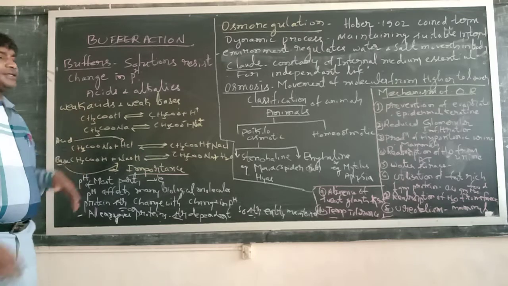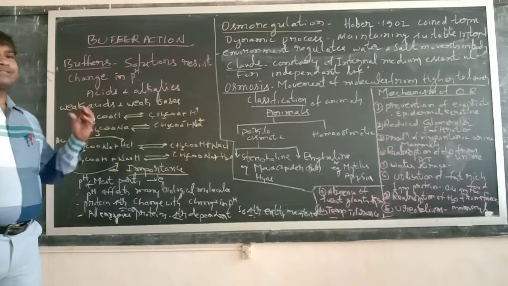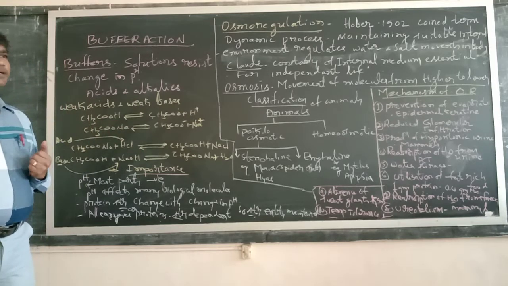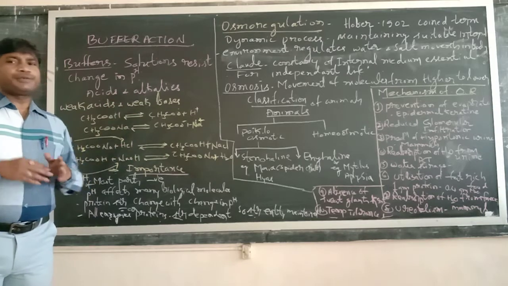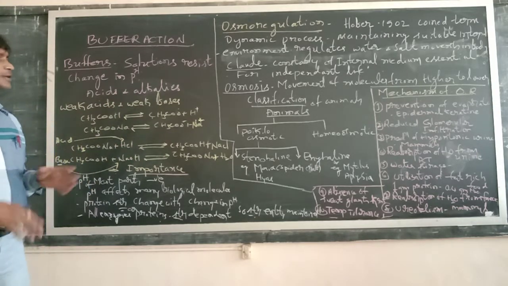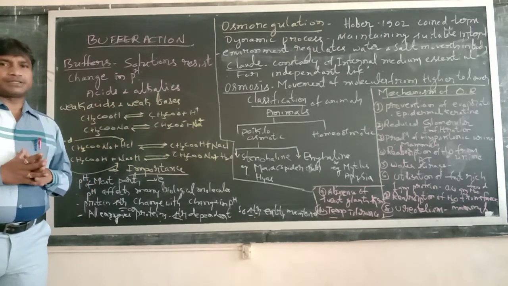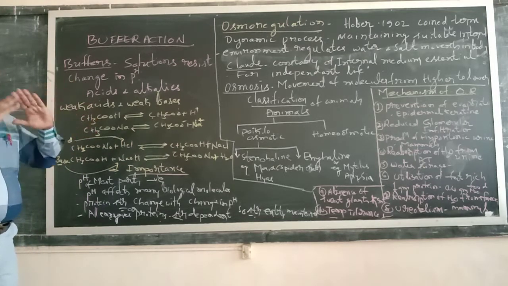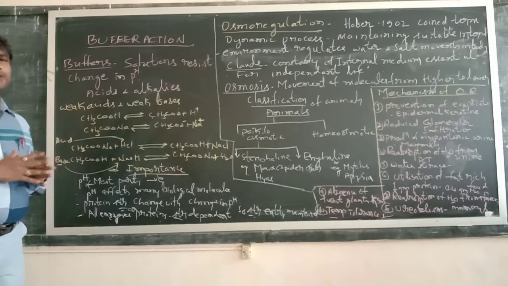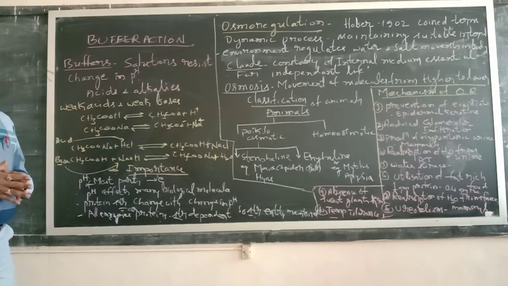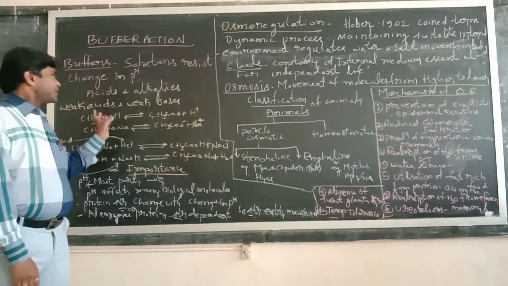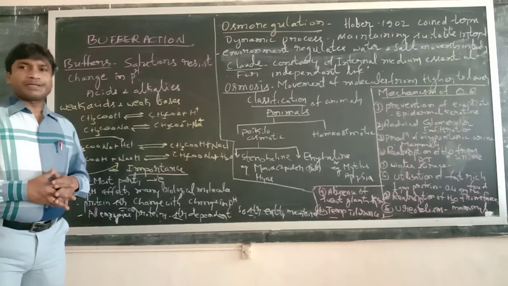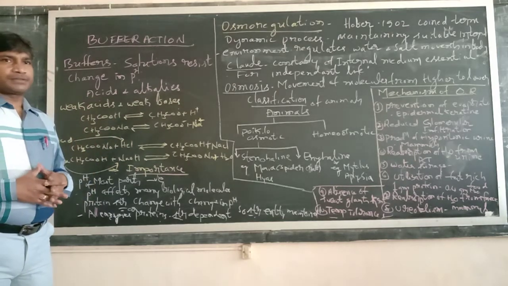Here, generally weak acids and weak bases are used as buffers. Buffers are used in many reactions where a constant pH is to be maintained. For the maintenance of a certain pH, buffers are very essential in many reactions, even in many activities.